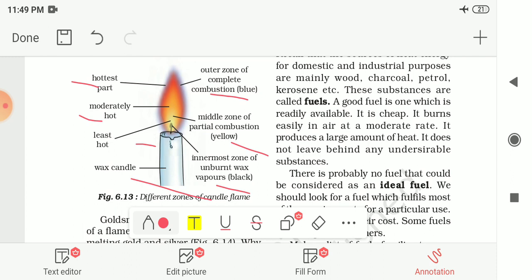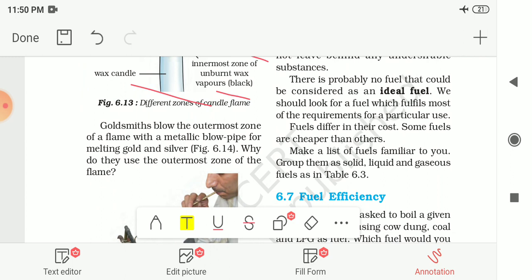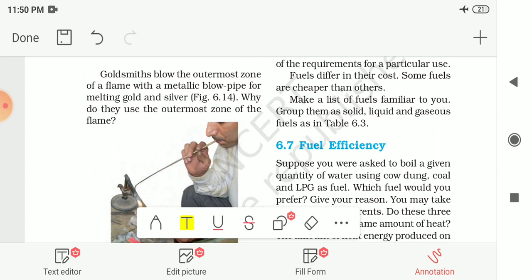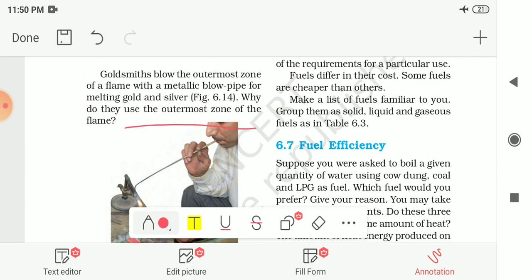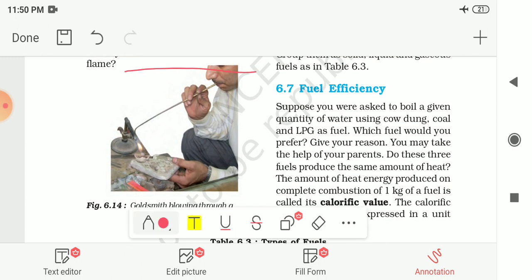This can be asked in the label the diagram. So you have to remember this diagram and different zones in the candle flame. And if you had noticed, a practical example of these different zones is given to you. The goldsmith blows the outermost zone of a flame with a metallic blowpipe for melting gold and silver. Here in the figure it is shown to you. He is blowing the outer part of the flame with a metallic blowpipe to melt the gold and silver.